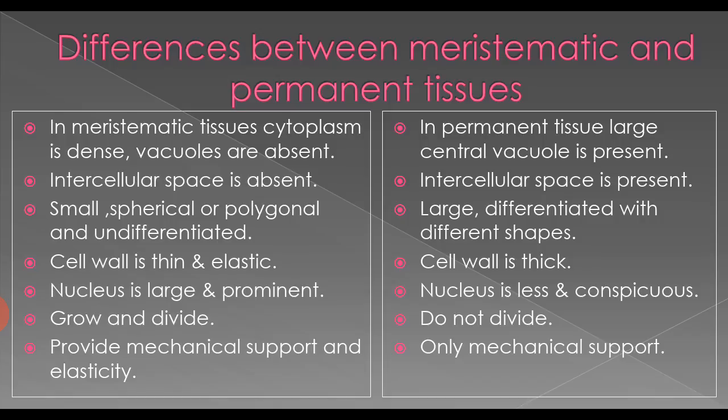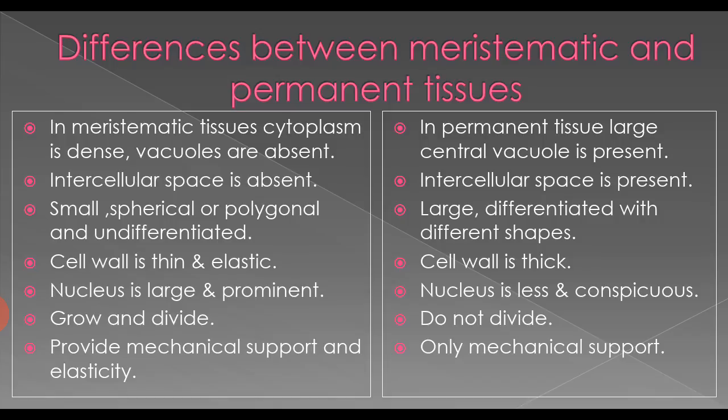In meristematic tissues, intercellular space is absent. What is intercellular space? The space between the cells. So the intercellular space is absent. But in permanent tissues, intercellular space is present.